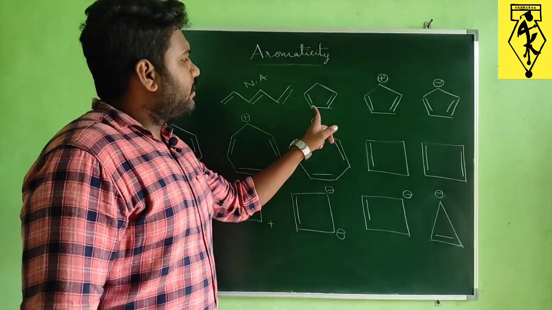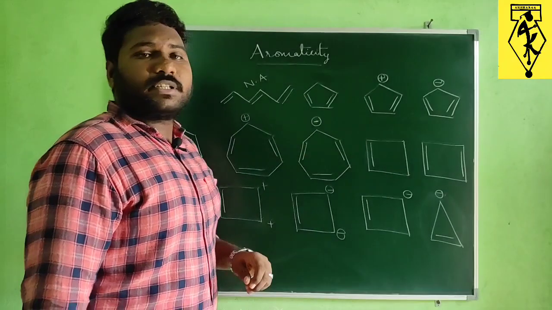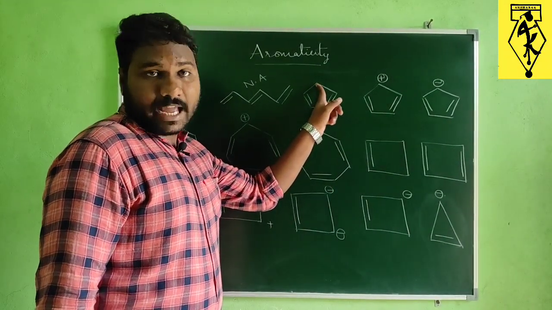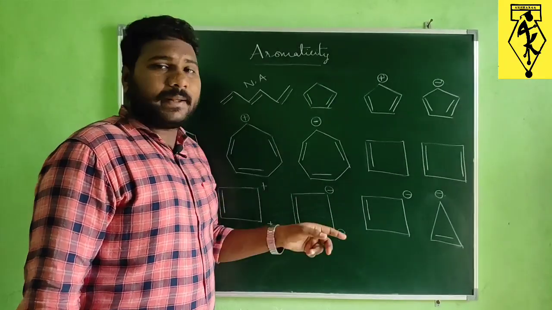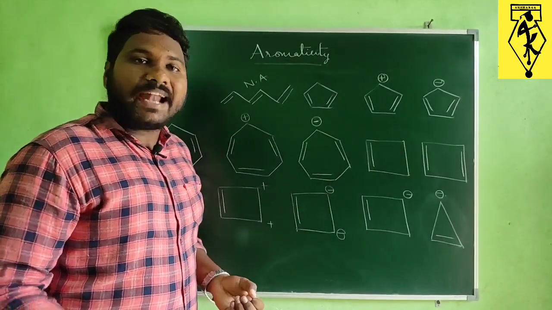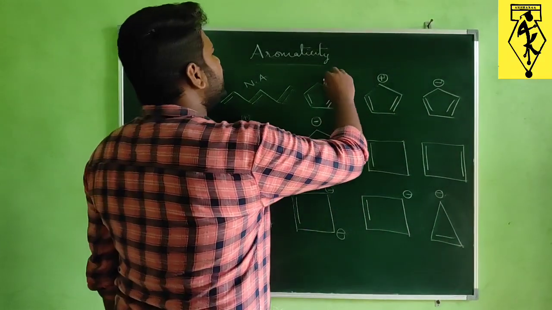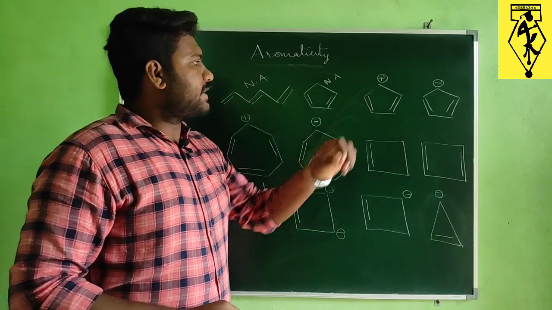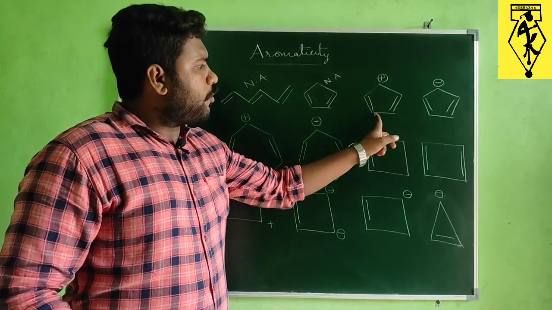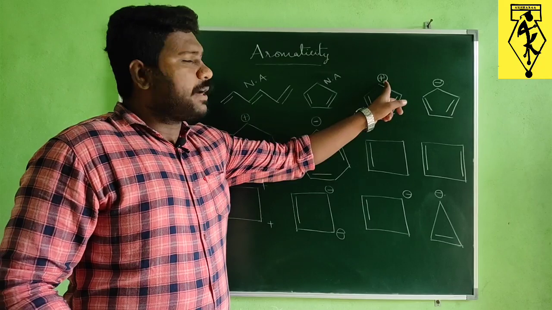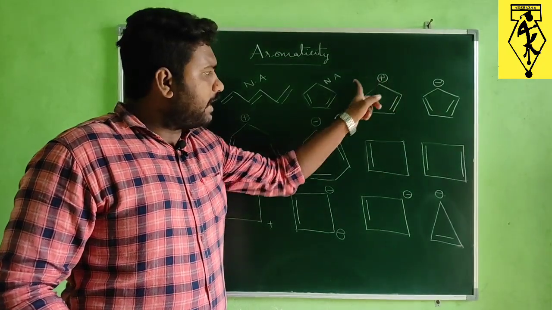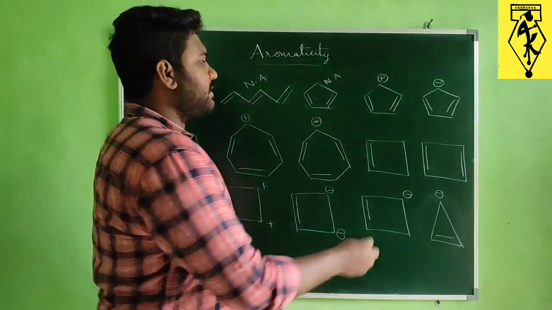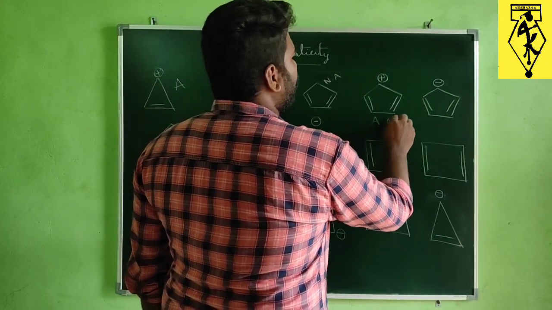And next one, here these 4 carbon atoms are present in sp2 hybridization, but this carbon atom is present in sp3 hybridization. So it is violating the rules of aromatic and anti-aromatic. Because of that reason, this is a non-aromatic compound. And next, take this example. Here we have 4 pi electrons along with a positive charge on one carbon. Every carbon is present in sp2 hybridization state with 4 pi electrons. So this is an anti-aromatic compound.